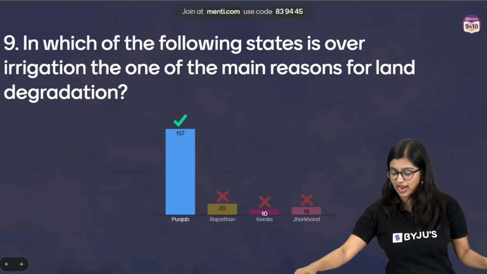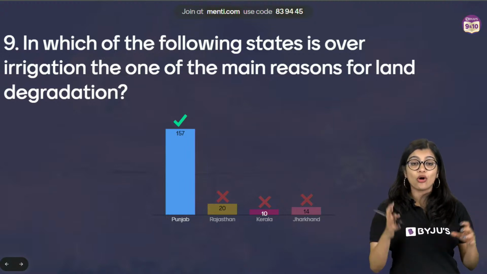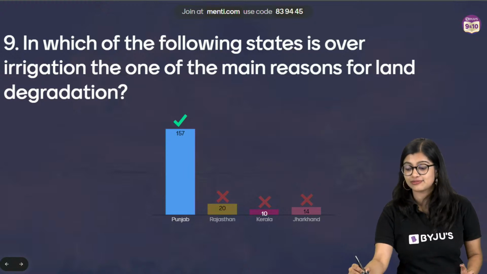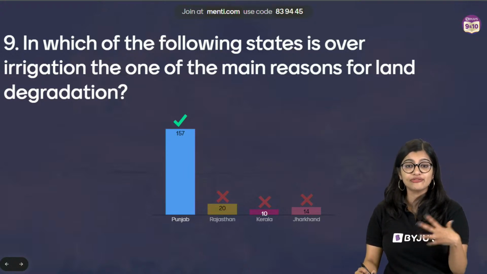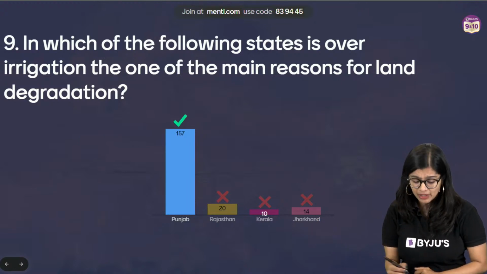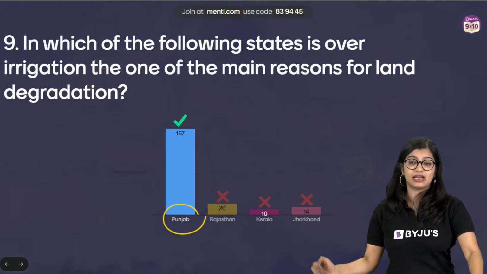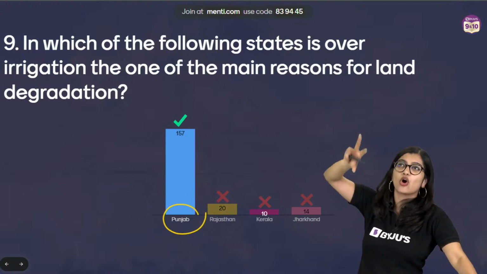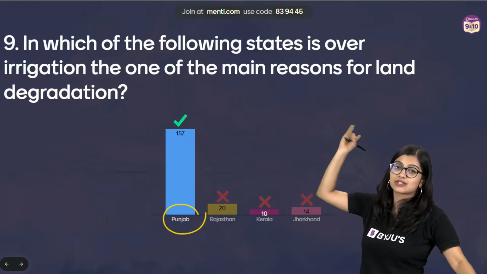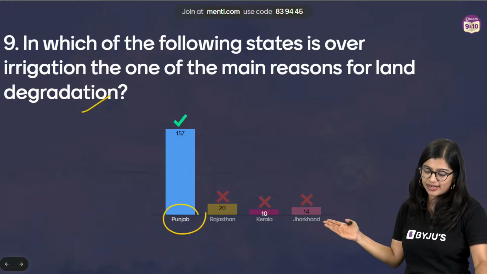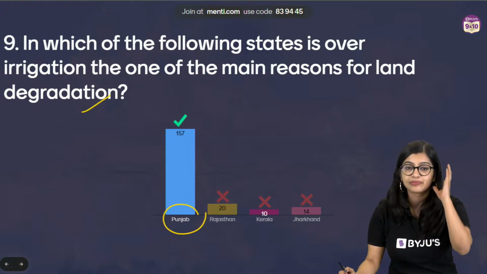Very good, all of you. Very, very good, right? So over irrigation is a leading cause of land degradation in places where there's a lot of agriculture happening. So we see that in Punjab, especially in regions where there are a lot of agricultural practices, over irrigation leads towards land degradation, but not in Rajasthan, Kerala or Jharkhand.